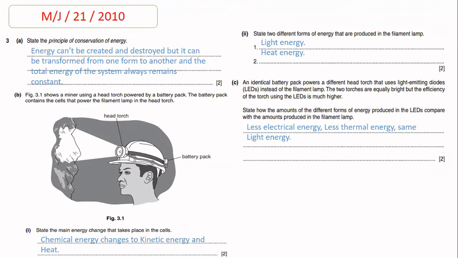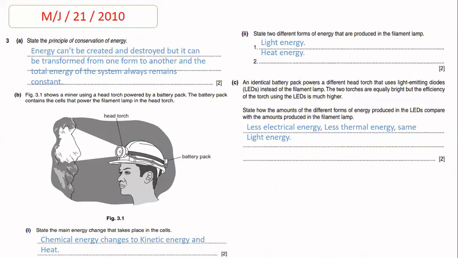Now, in part 1, state the main energy change that takes place in the cell. So beta, in the cell, chemicals are present. So chemical energy is converted into light energy and heat energy. Or you can say that inside the cells, the ions start to move. It means the chemical energy changes to kinetic energy and heat energy.